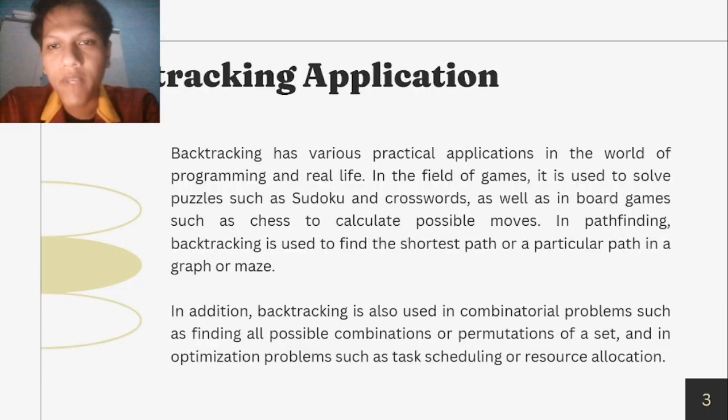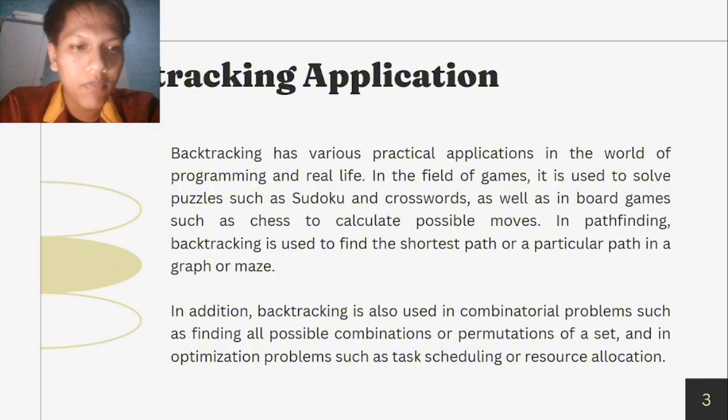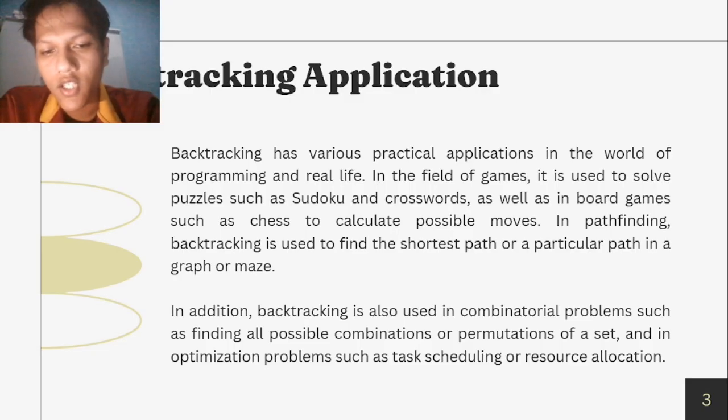Backtracking application. Backtracking has various practical applications in the world of programming and real life. In the field of games, it is used to solve puzzles such as Sudoku and crosswords, as well as in board games such as chess to calculate possible moves. In pathfinding, backtracking is used to find the shortest path or a particular path in a graph or maze. In addition, backtracking is also used in combinatorial problems such as finding all possible combinations or permutations of a set, and in optimization problems such as task scheduling or resource allocation.